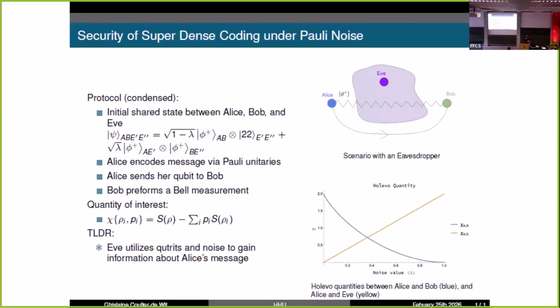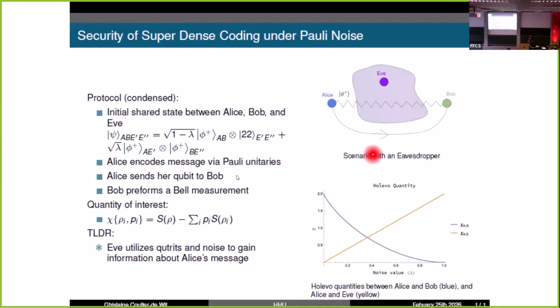My project is on the security of superdense coding under noise. This is a quantum communication protocol, and in our version we have Eve, the eavesdropper, and two trusted parties, Alice and Bob. We have the eavesdropper distribute our initial state, and we're also interested in noise. So this is sort of noisy superdense coding.